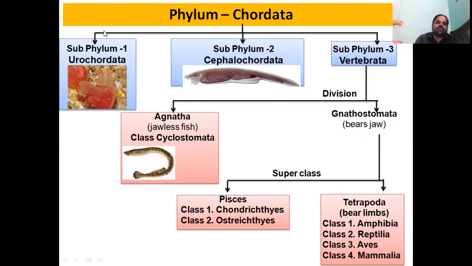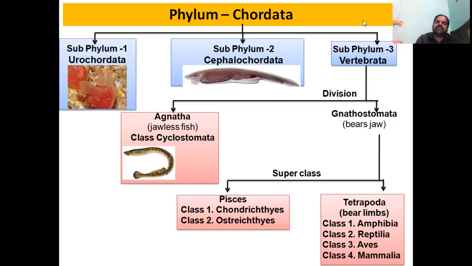So in case of Urochordata, those organisms come which have notochord in the tail region. However, in case of Cephalochordata, the organism will have notochord from head to tail region. And in case of Vertebrata, this notochord has been replaced by the vertebral column.